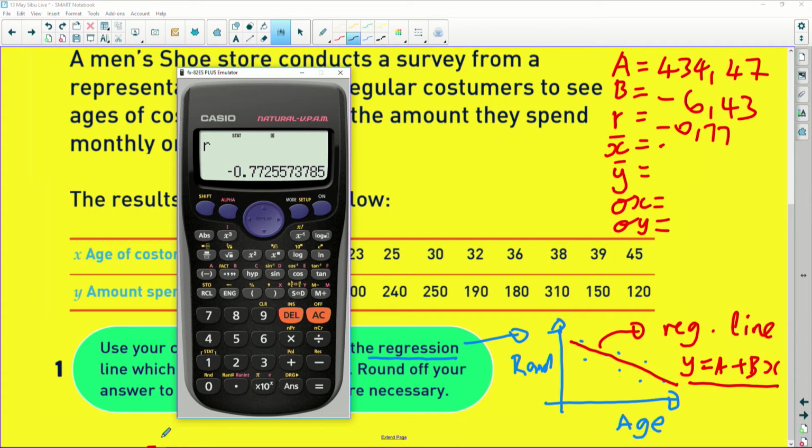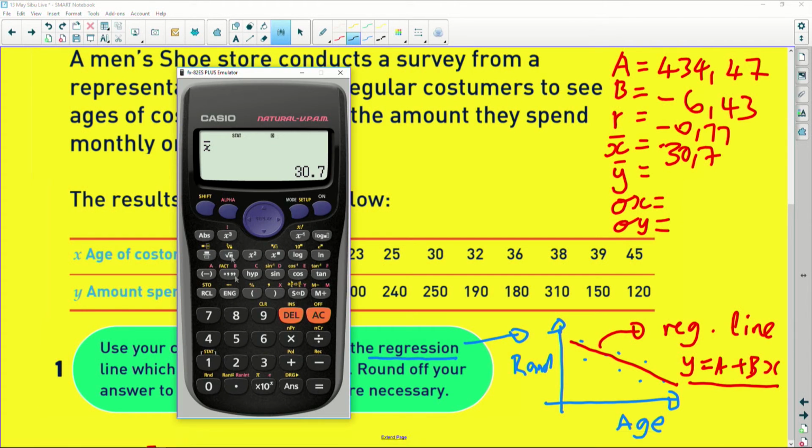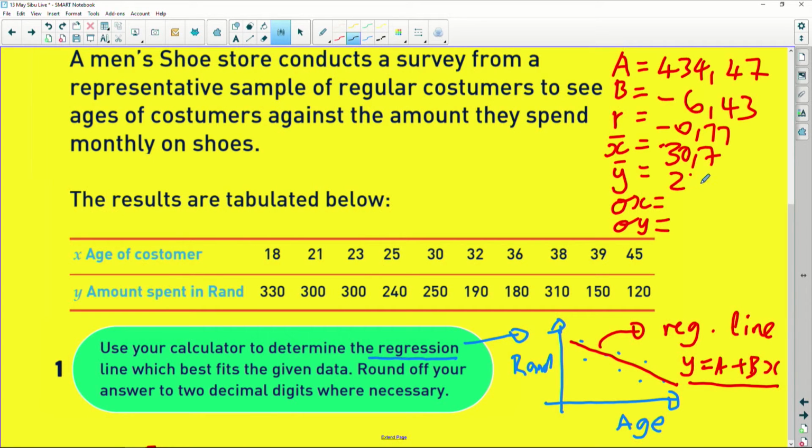Now I need the mean value of X values. Let's go Shift, stats. I'm not going to go to regression anymore. I'm going to go to variance, so 4, which gives us number 2, and that's 30.7. So I'm going to write that 30.7, and the last one here is Shift, stats, variance is 4. Then we want the mean of Y values, which is number 5, and this is going to be 237. These are just standard deviations, which somebody might ask you about. So if you find all 7 of these things, they will be able to help you work out